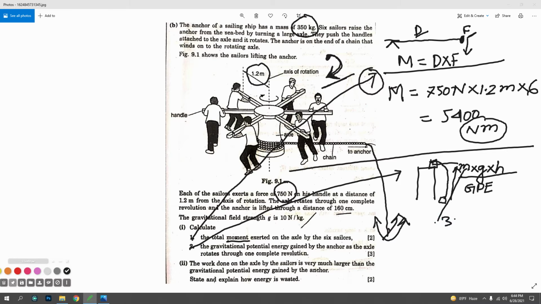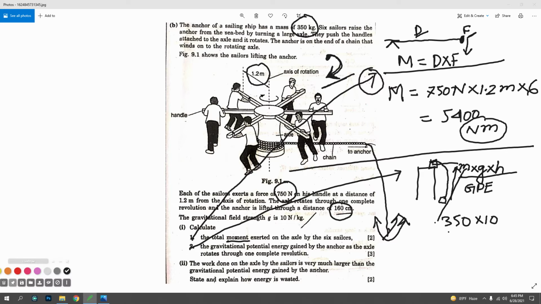So 350 times g, always 10 for Earth, and h, the height of the anchor over the ship. The distance is also given. Where is the distance given? You have to search. Yes, 160 centimeter is given.